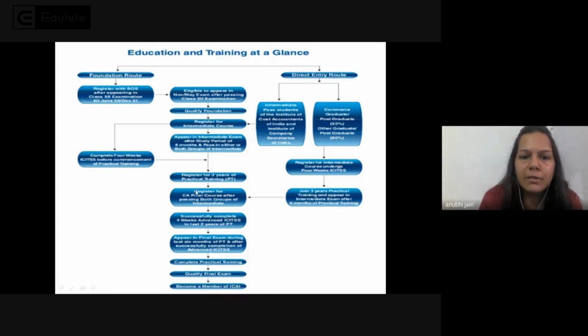Then you have the option: if you pass even one group, only the first group, then you can register yourself for practical training, which is called article training. This is for 3 years. It is not compulsory that you clear both groups of CA Intermediate. Even if you clear one group, you are eligible to register for the practical training of 3 years.